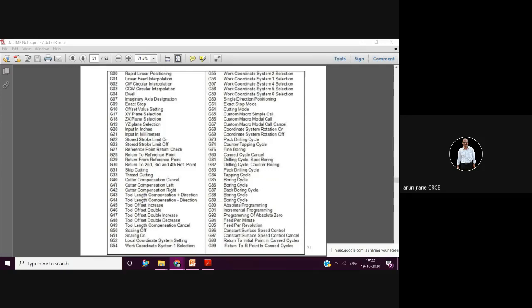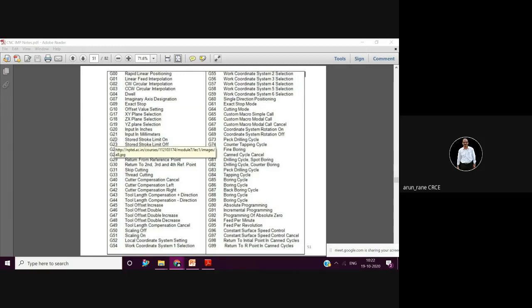Then you come to G40, 41, 42, 43, which I explained earlier, and G44. Out of this, G40 is important, cutter compensation cancel. G41 is important, that is cutter compensation on the left. G42 is cutter compensation on the right, and G43 is tool length compensation. So these four are important. Ignore G44. Again I will repeat here: G00, 1, 2, 3, 4, then G17, then G20, G21,